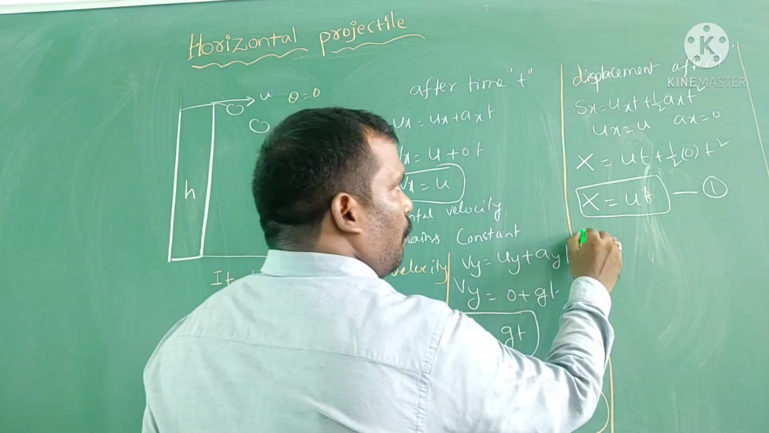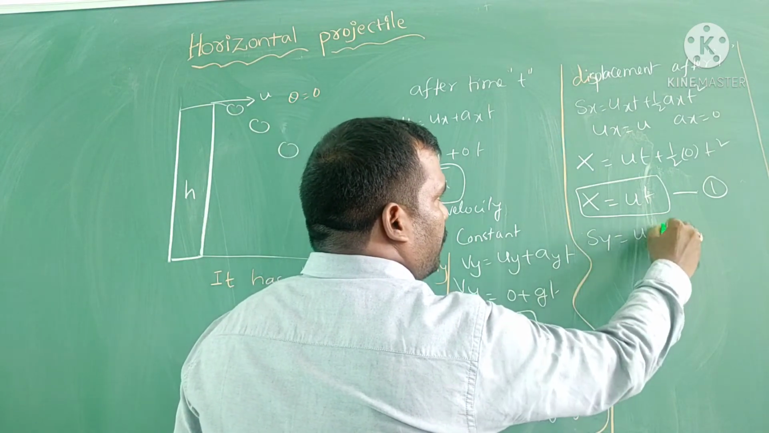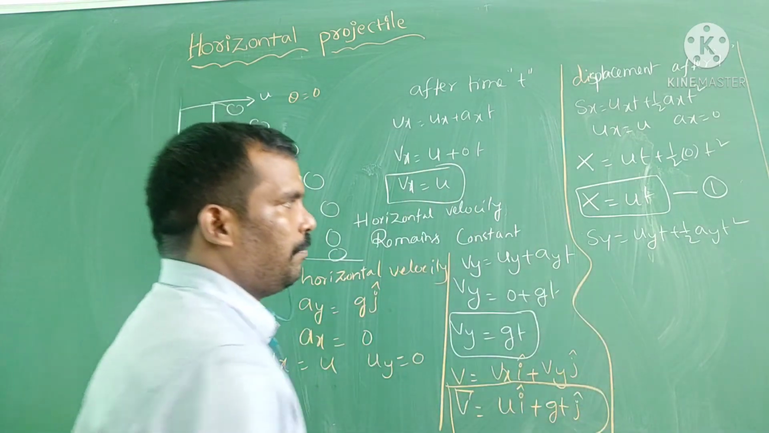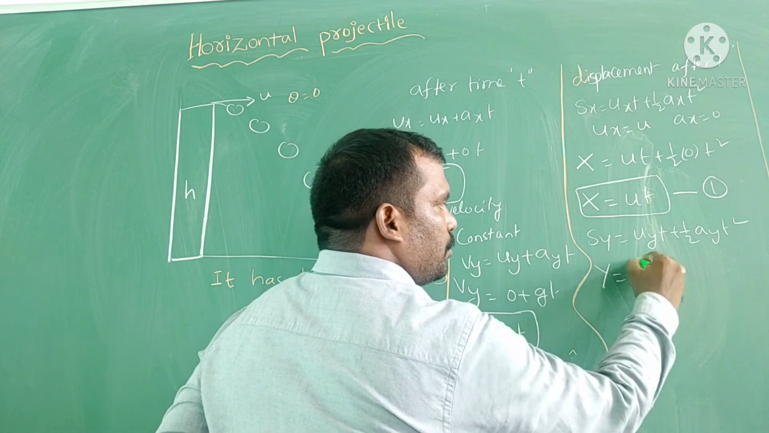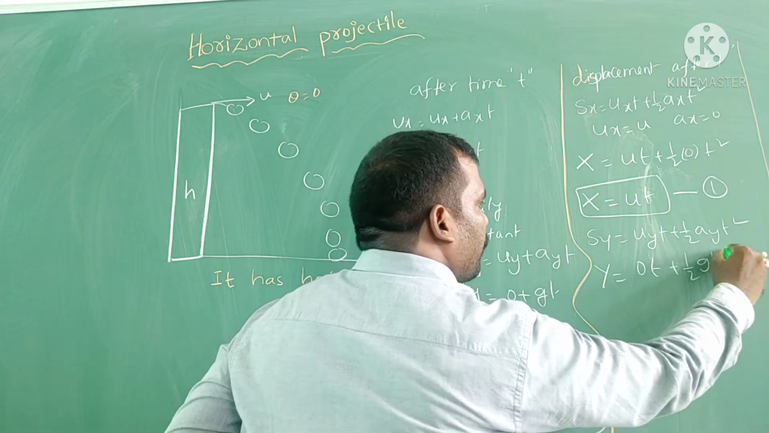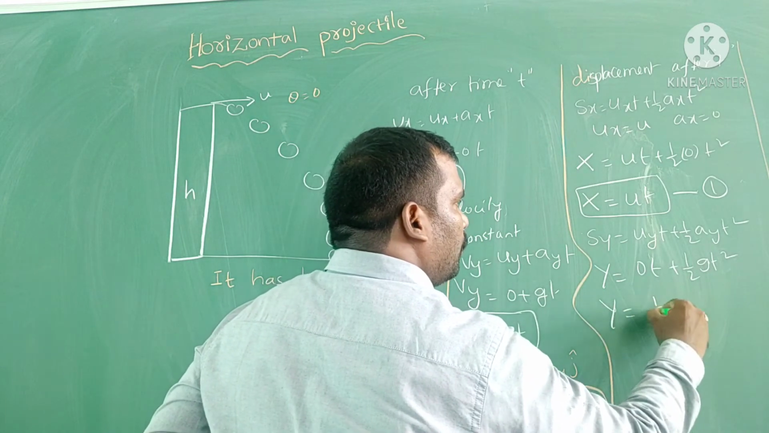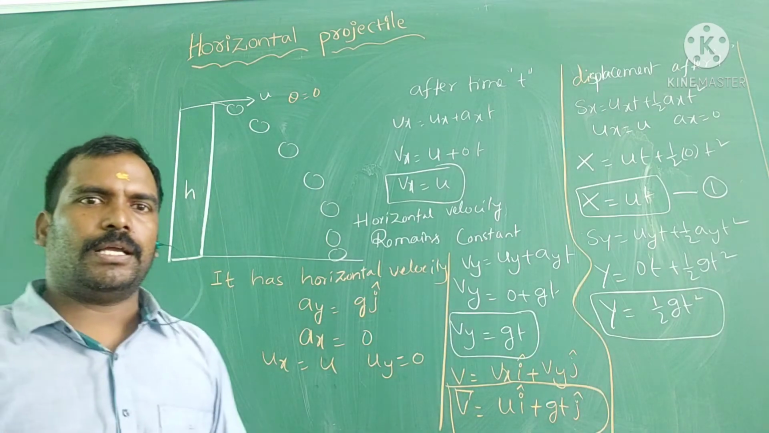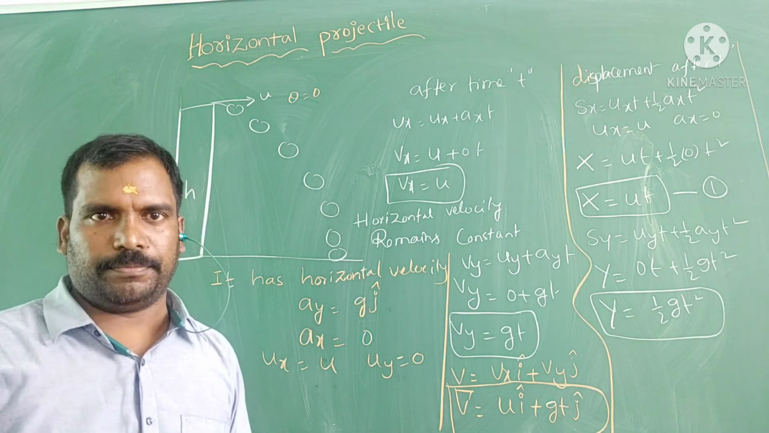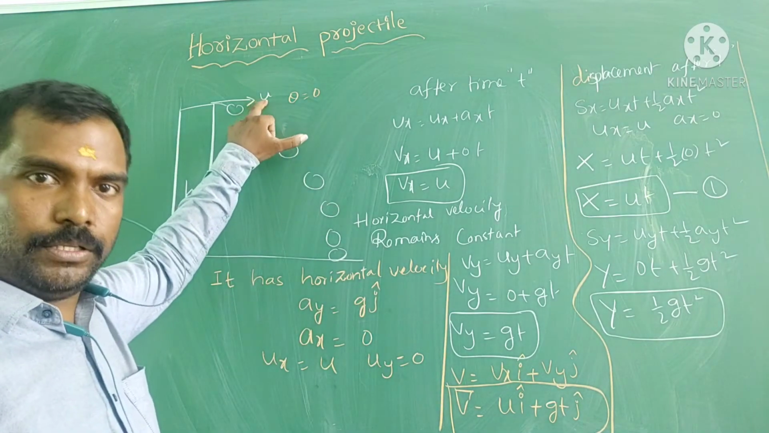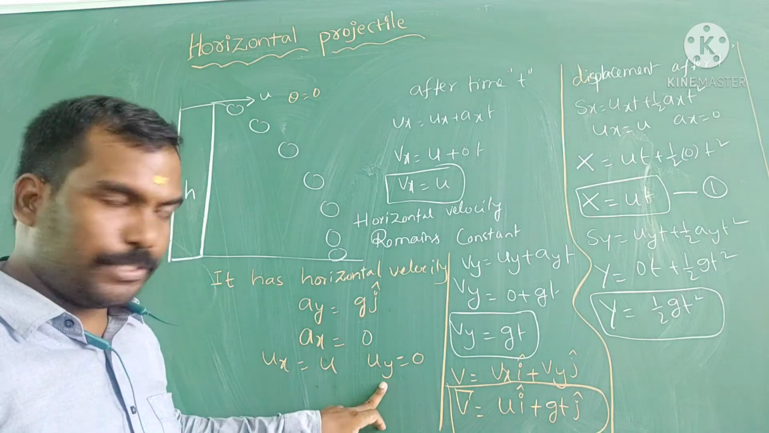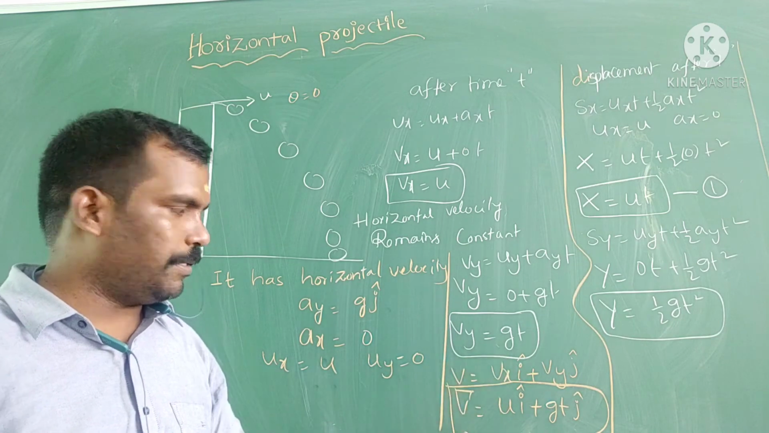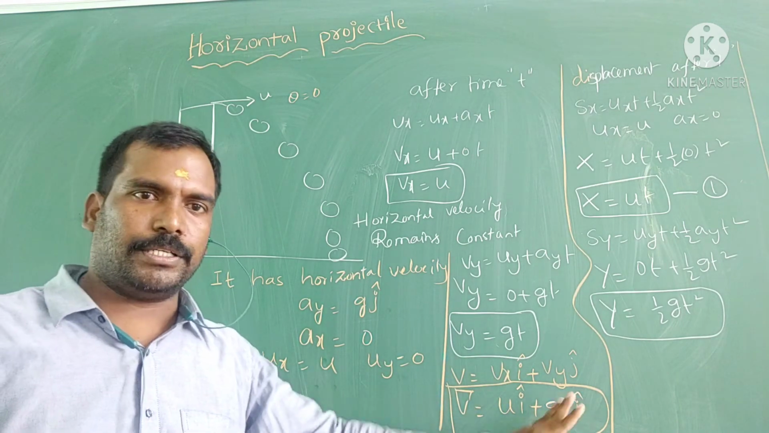Similarly, Sy is equal to uy t plus half ay t square. Here, y is equal to 0 into t plus half g t square. Therefore, y is equal to half g t square. Means we got the vertical and horizontal displacements also. Initial velocity is u, purely horizontal. Vertical velocity is 0. After time t, horizontal velocity is u, vertical velocity is gt. Then finally, v is equal to u i plus gt j.